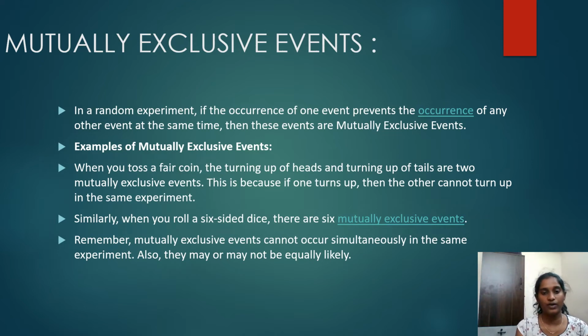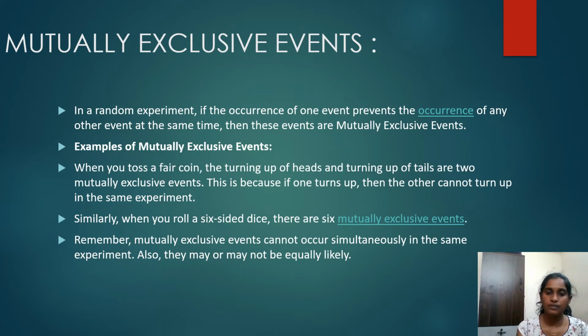Mutually exclusive events. In a random experiment, if the occurrence of one event prevents the occurrence of any other event at the same time, then these events are mutually exclusive events. Some examples of mutually exclusive events: when you toss a fair coin, the turning up of heads and the turning up of tails are two mutually exclusive events.